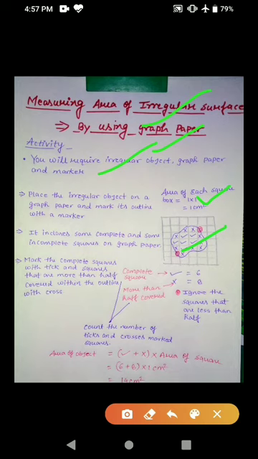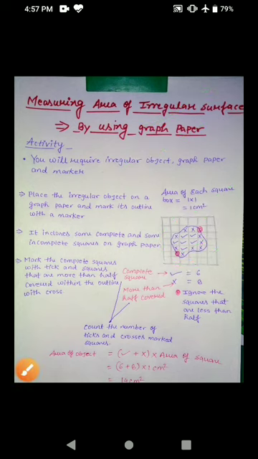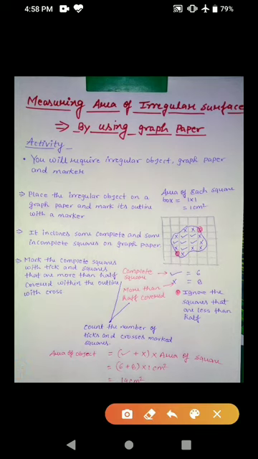You will observe that the outline of the object includes some complete and some incomplete squares on the graph paper. Mark the complete and incomplete square boxes with different signs: complete square boxes with a tick mark and incomplete square boxes with a cross mark.